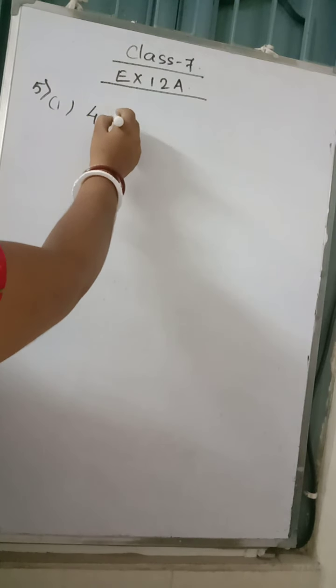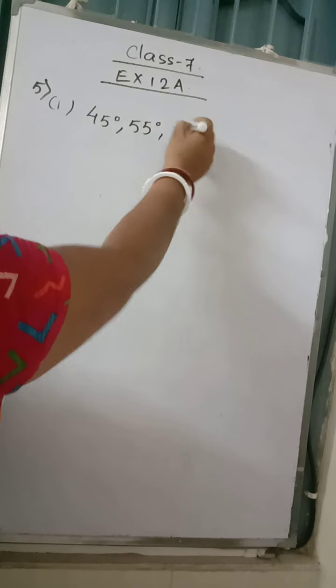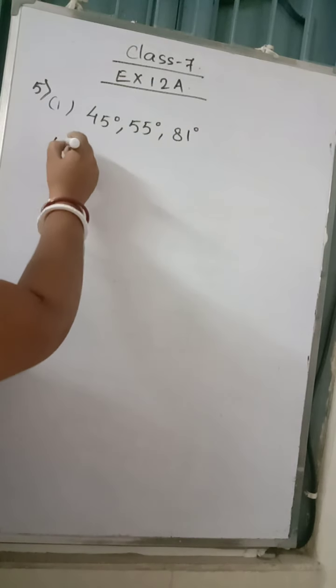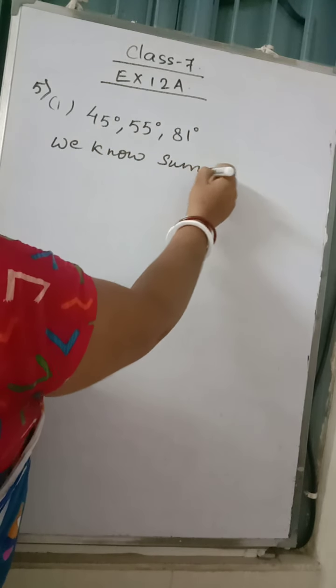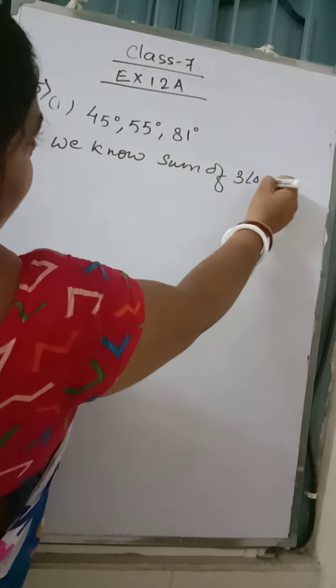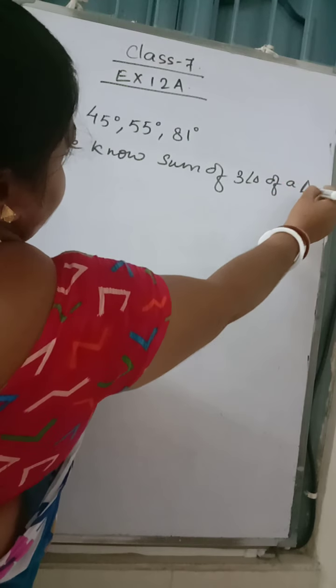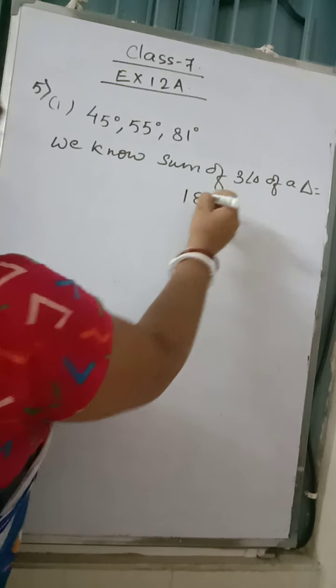Look at question number 5. Here it says which of the following are not the angles of a triangle. You can see 5.1: the angles are 45 degree, 55 degree and 81 degree. What do we know? The sum of three angles of a triangle is equal to 180 degree.